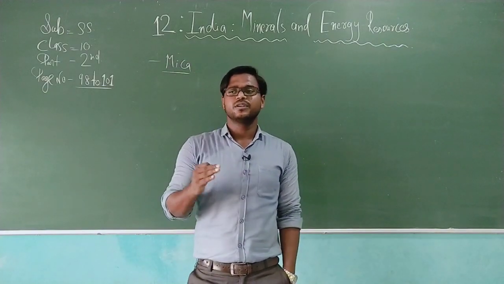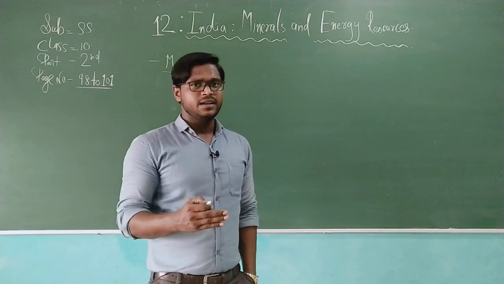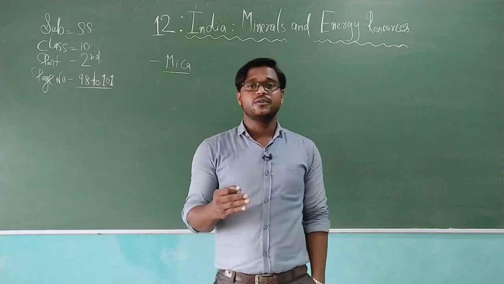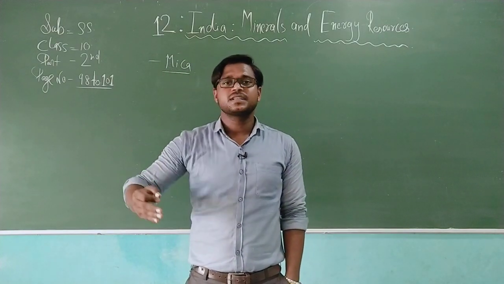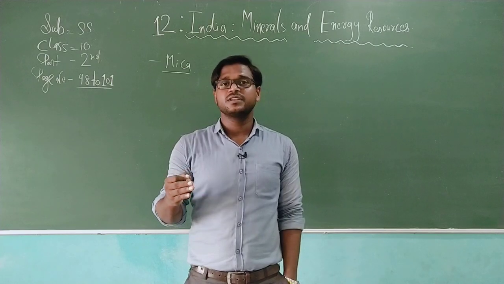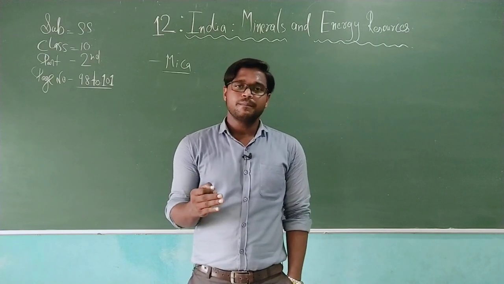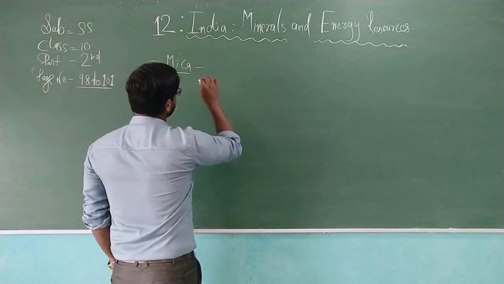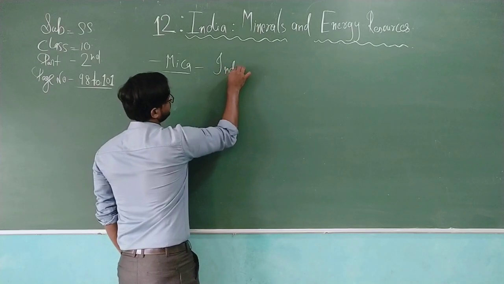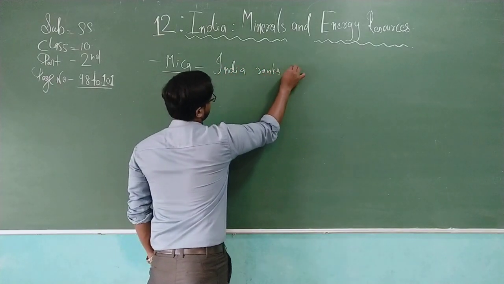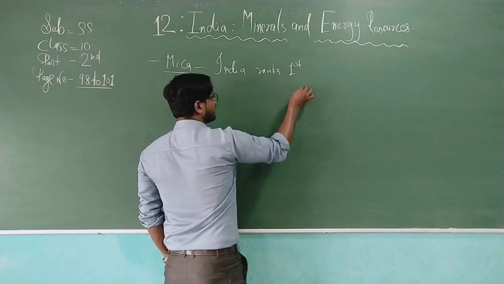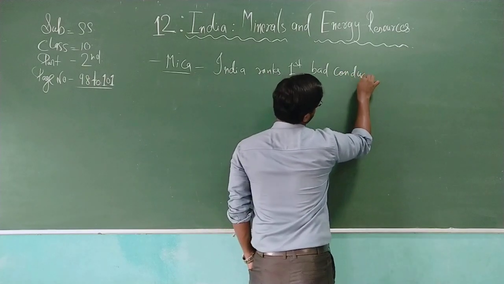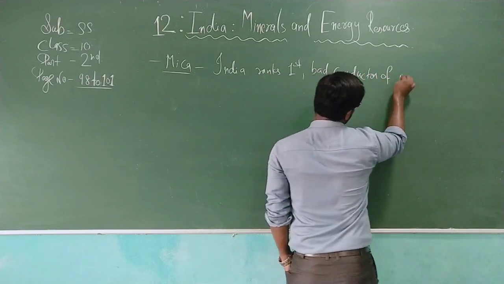It is also something we need to understand that India ranks first in the production of mica in the world, and it is a mineral substance which is fire resistant and also a bad conductor of electricity. So these are the basic properties of mica, that is, India ranks first, comma, it is a bad conductor of electricity.